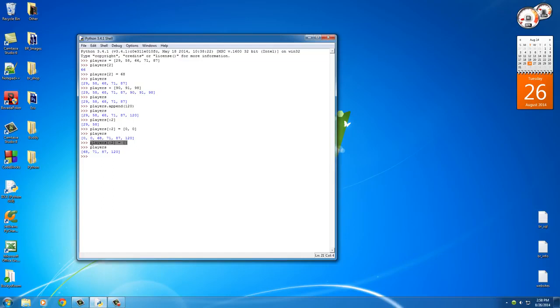Now, what if you just wanted to delete your entire list? Well, it may sound confusing, but it's actually pretty easy. Take players[:] and set it equal to empty. Now remember, by default, this colon right here says where do you want to start and stop. Well, if we just have a colon with nothing to the left and nothing to the right, it's going to grab the entire list. And of course we know setting it equal to square brackets says take this entire list and empty everything. So now whenever we write players, we just get an empty list. So that's how you clear an entire list, by removing all the items.